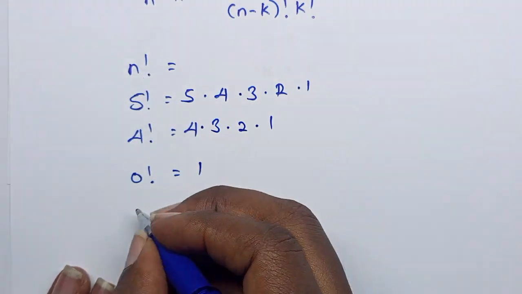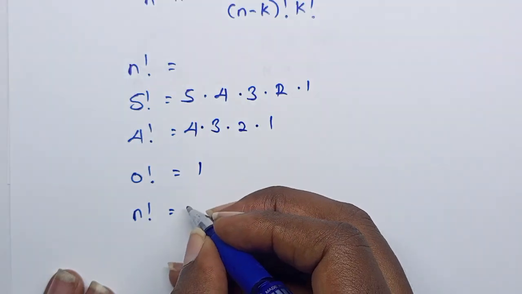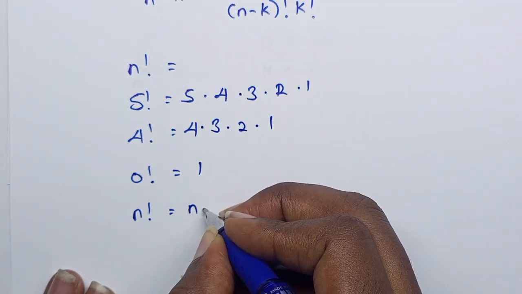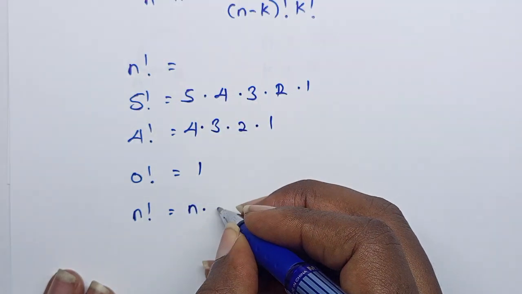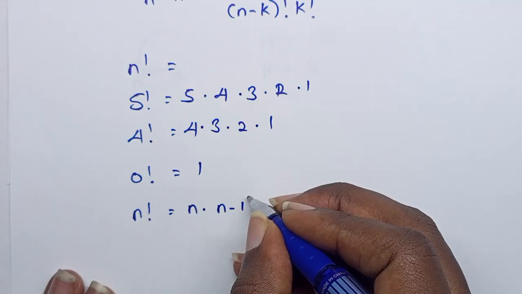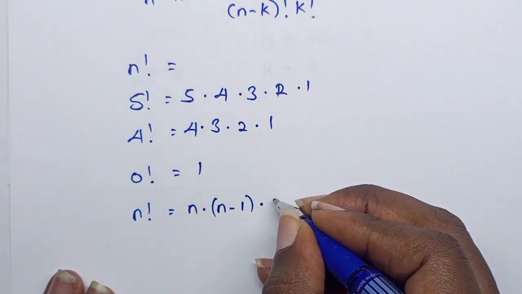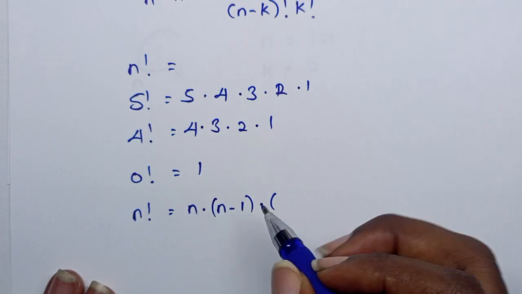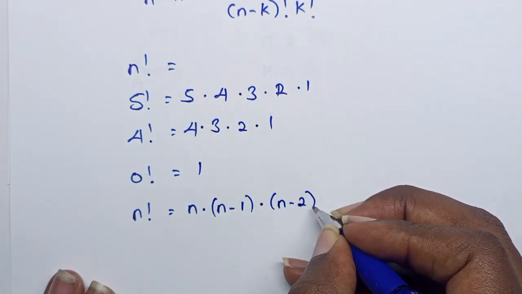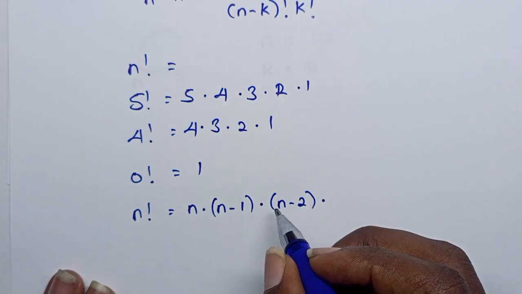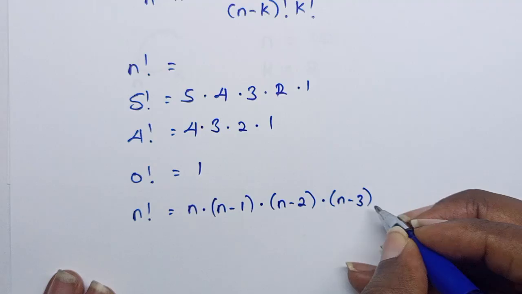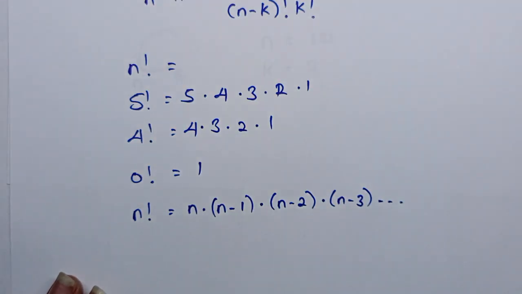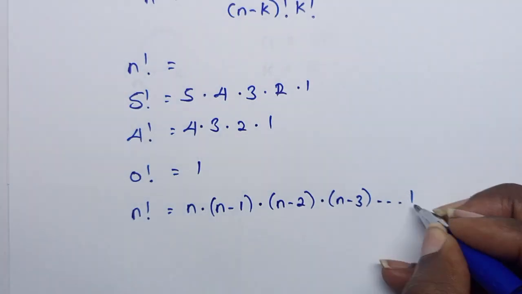So N factorial is N times N minus 1, times N minus 2, times N minus 3, like that, until you reach 1.